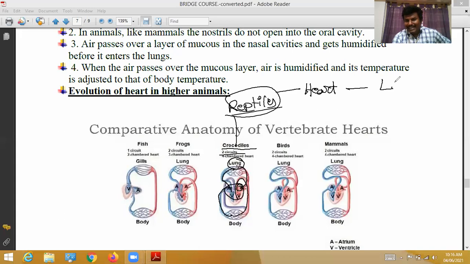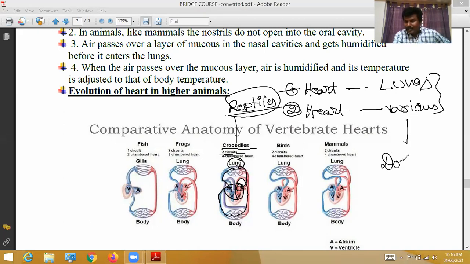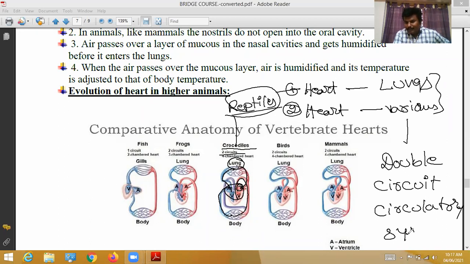That is why, even in reptiles, the blood is circulated from the heart the first time to the lungs and the second time to various body parts. This kind of circulation is called double circulation, and this kind of heart is called a double circuit circulatory system. So this is crocodiles.